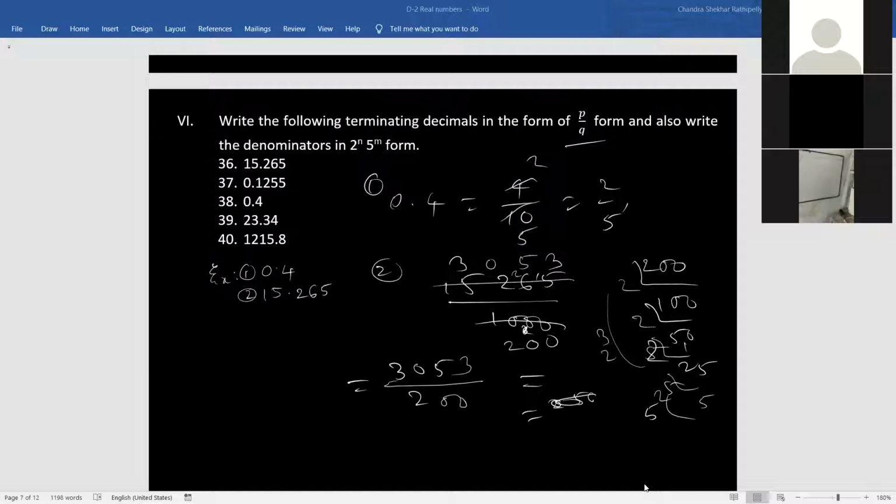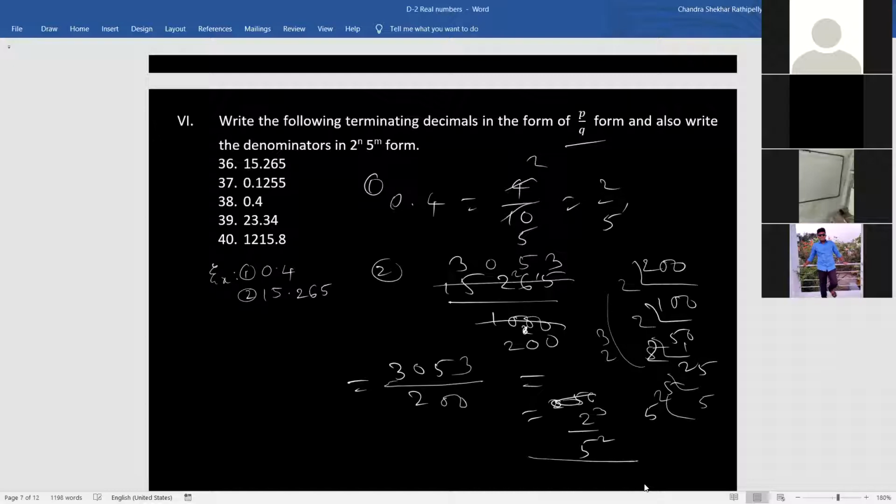So 2 to the power 2 cube by 5 square. So this is the answer. Here we have two answers. This is first answer. This is second answer. We have to write each and every result in P by Q form and 2 power n 5 power m. So up to 40 completed.